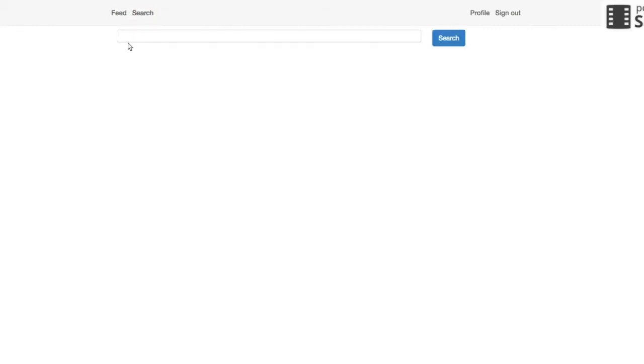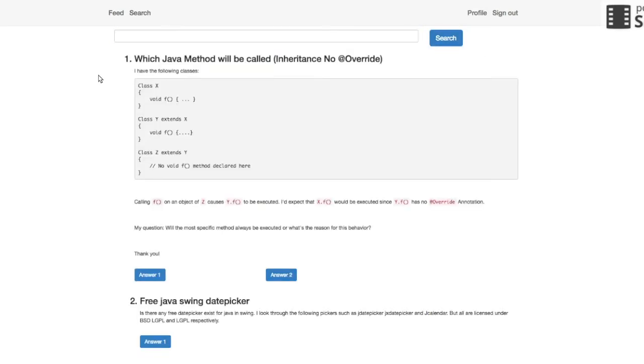We also have a search functionality in which the user can, let's say, search for inheritance Java. Using this, we will be collecting information about the user's search queries and the results that the user interacts with.